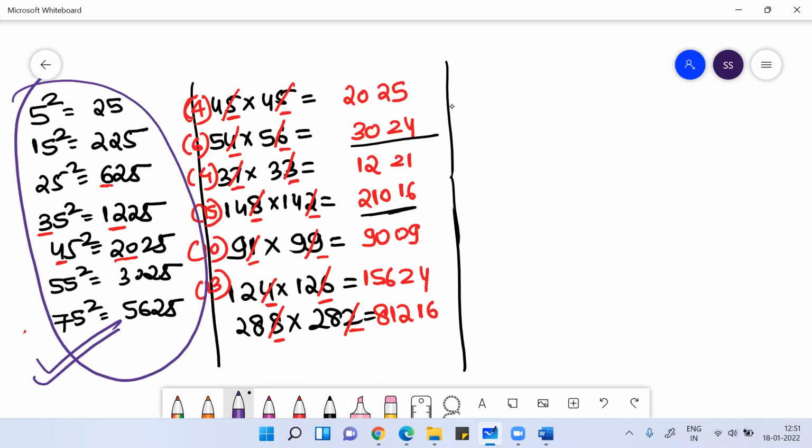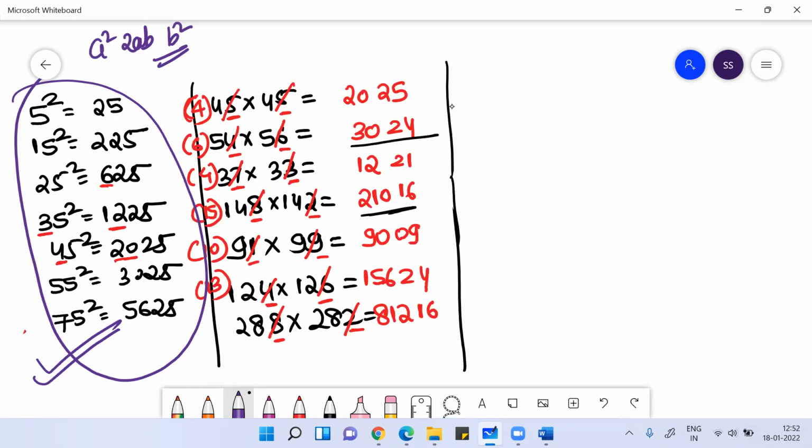Nevertheless, talking about maths here, I hope you understood how you will find the square of any number by using the formula a^2 + 2ab + b^2. Then if a number ends with 5, you know how to find the square of the number. Then if you multiply two numbers, if the sum of the unit digits of both numbers is 10 and the tens place digit is the same, how will you get the product? I hope you get the logic.